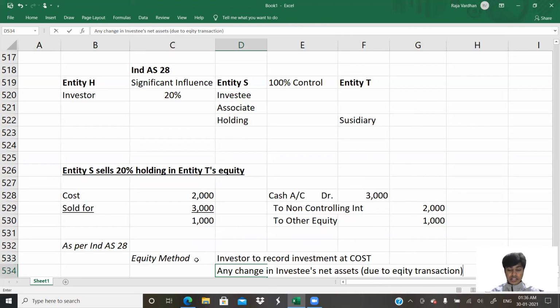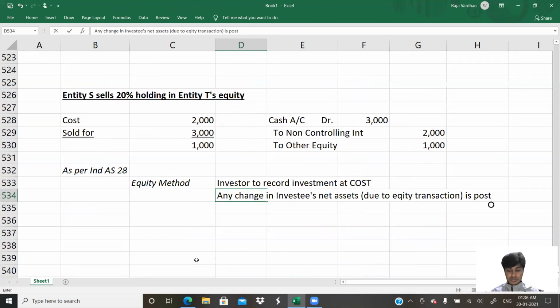The entity, yes. Any change is to be adjusted.